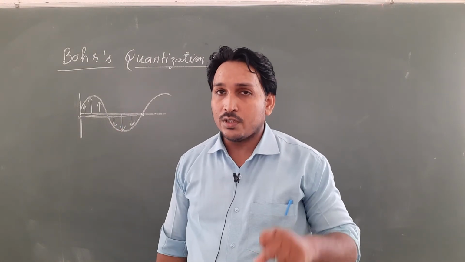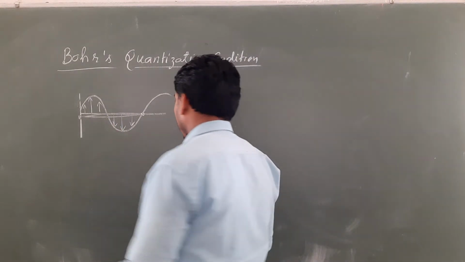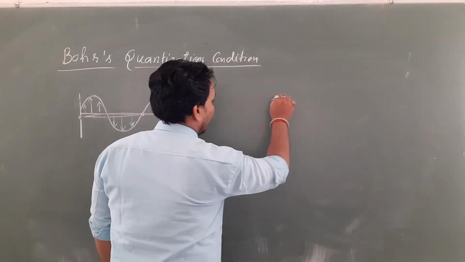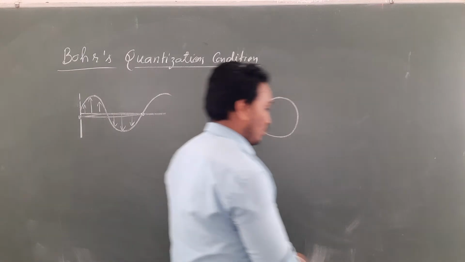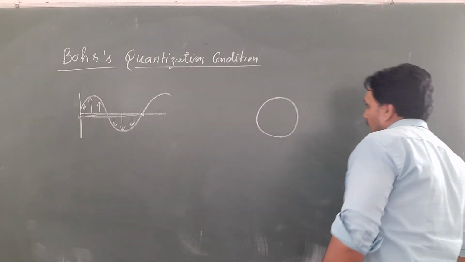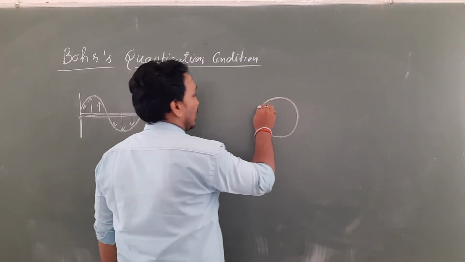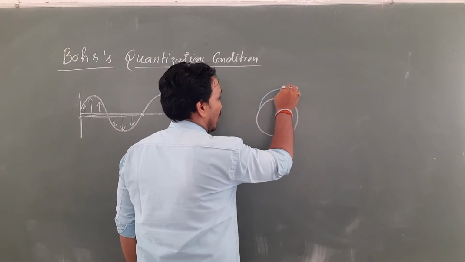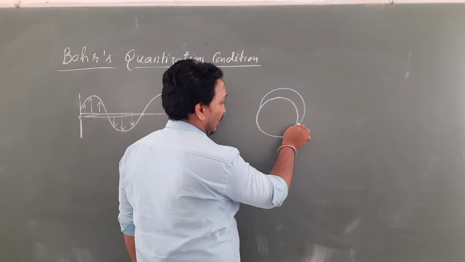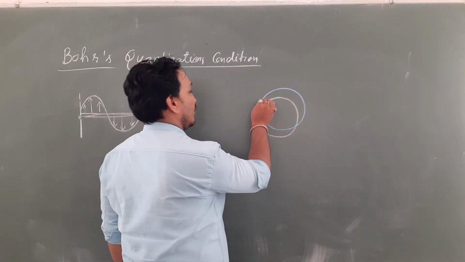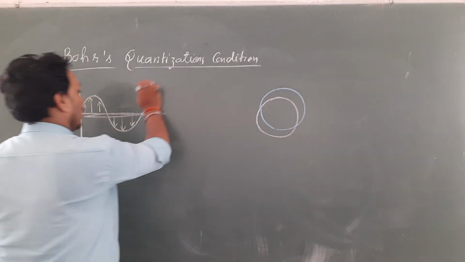Bohr uses this point. While moving in an orbit, suppose this is the orbit of the electron, he says that if electrons are absorbing energy in half of the path, then they radiate energy in the other half. It is actually the same thing.